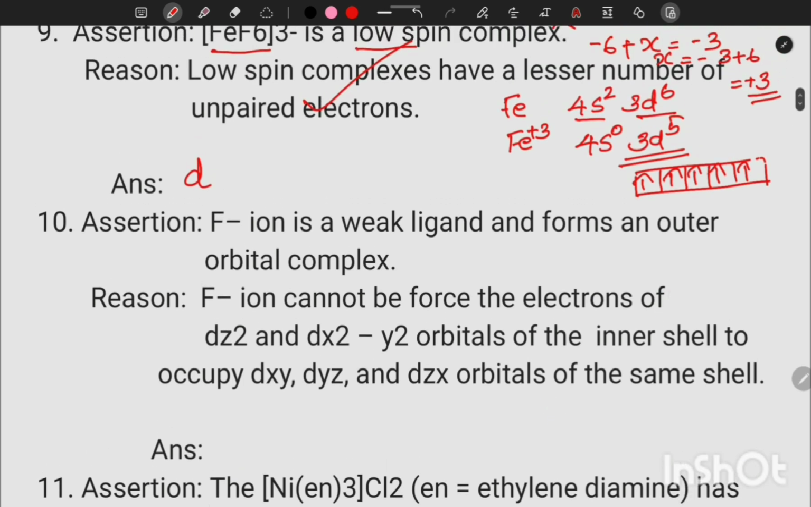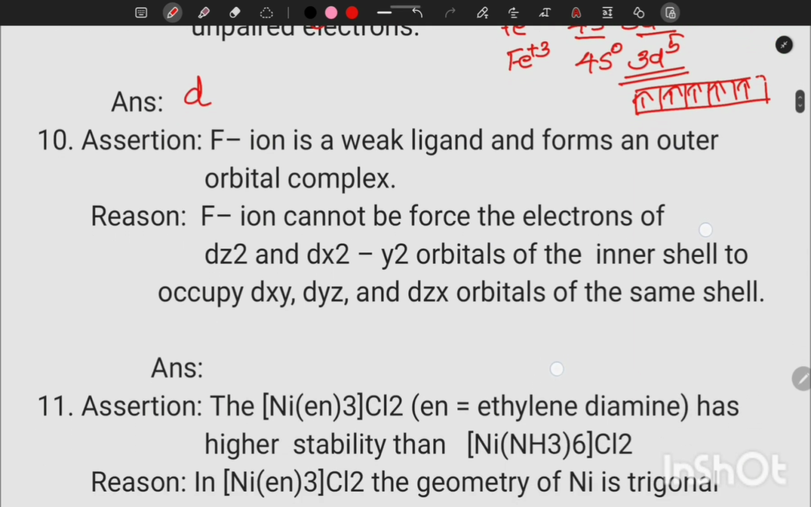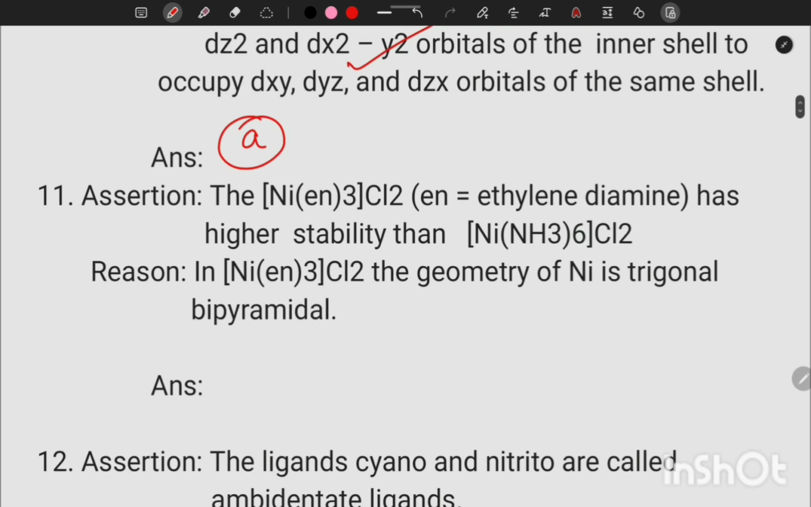F- is a weak ligand and forms outer orbital complex. In the previous case we saw F is a weak ligand, so pairing of electrons does not take place. So it can utilize the outer orbital for bond formation. So that statement is correct statement. F- cannot force the electrons in dz2, dx2-y2 orbitals of the inner shell to occupy dxy, dyz and dxz orbitals of the same shell. That statement is also correct. So assertion and reason both are correct statements and reason is the correct explanation of assertion. So our option is A.